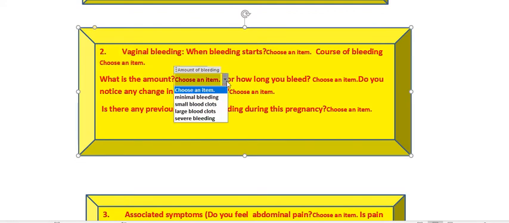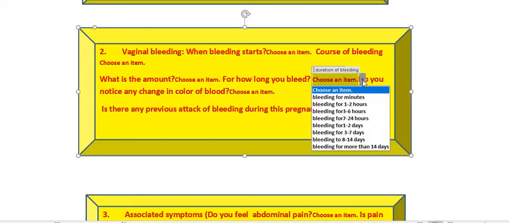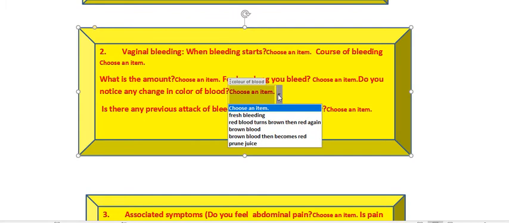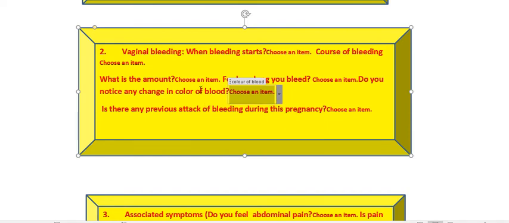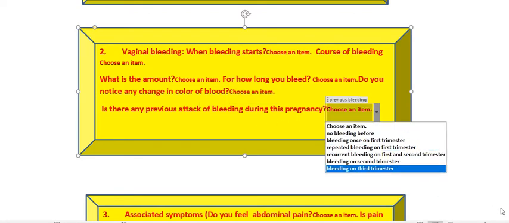The amount of the bleeding: minimal, small blood clots, large clots, or severe bleeding. For how long she has been bleeding, minutes, hours or days. Is there any color change of the blood: fresh red blood, or red becoming brown and then red again, or brown blood and then becoming red. And then we ask whether she had previous bleeding during pregnancy or not.